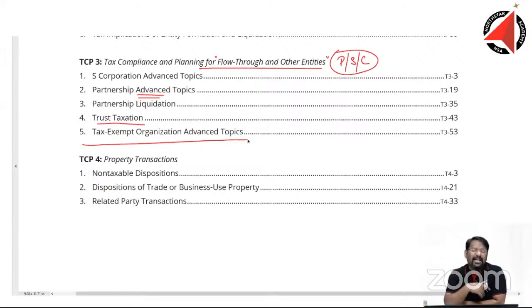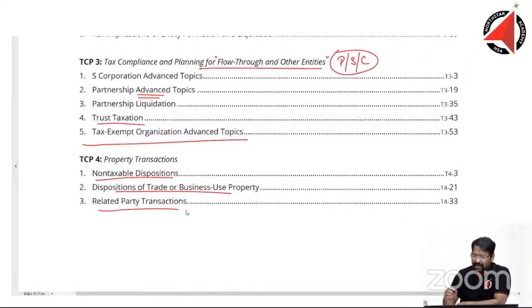I don't think it is a very massive coverage here, because most of this was there in the old regulation syllabus. In the new regulation syllabus, it has reduced, and here they have increased it. Then we have property transactions, non-taxable disposition, very much was there in the old syllabus. Disposition of trade or business use property, related party transaction. I don't think this paper is so new at all. This paper is an extension of the old regulation paper.